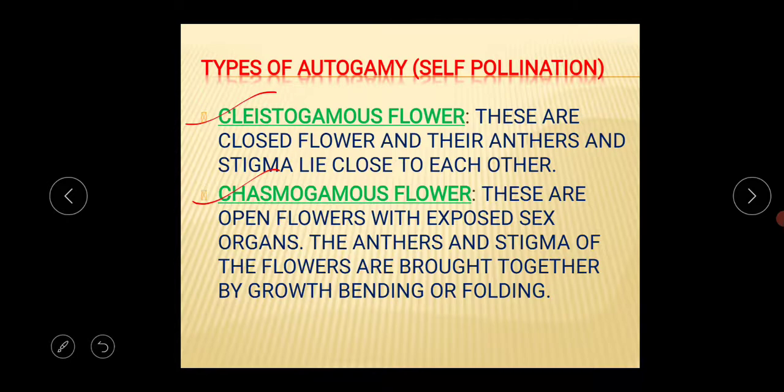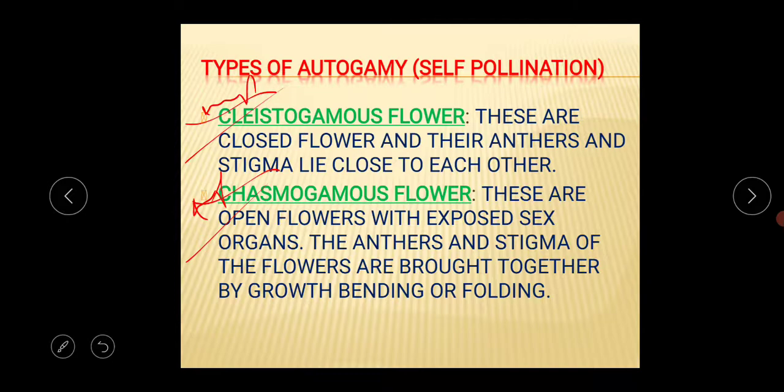This is a very important definition, so know by yourself the basic definition of the cleistogamous flower and of the chasmogamous flower. What is the meaning of the cleistogamous flower? These are closed flowers, and their anthers and stigma lie close to each other. The common name of the cleistogamous flower is the closed flower. What is the meaning of the closed flower? Their anthers and stigma lie close to each other. These are the closed flowers.